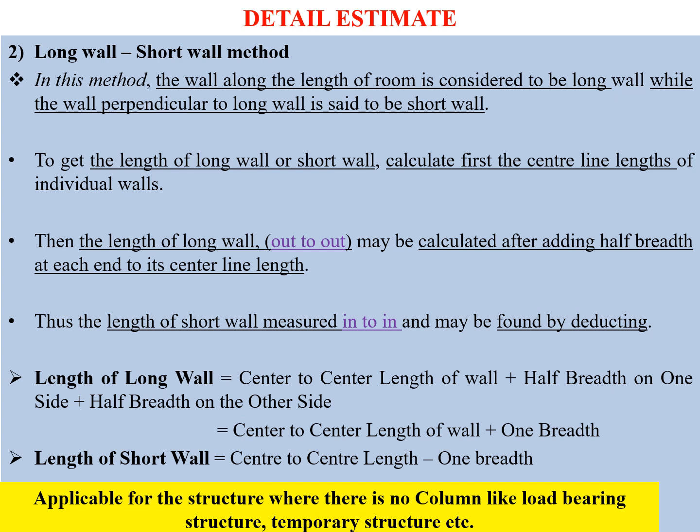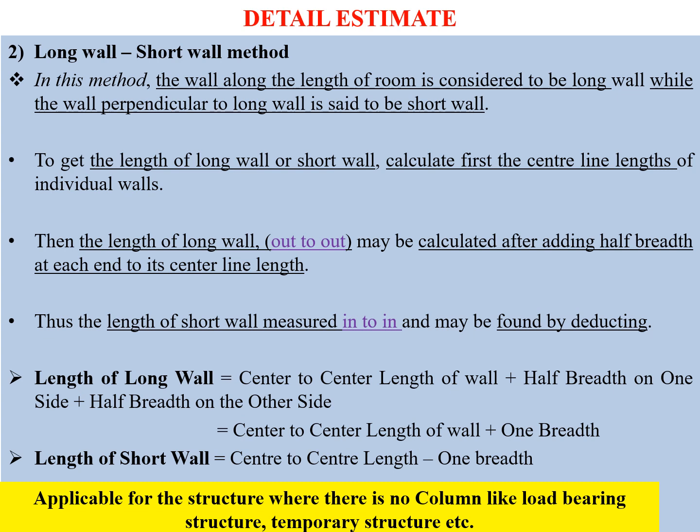Means once you calculate the center to center distance, you need to add half of the brick wall thickness from one side, half of the brick wall thickness from the other side. That's why it is known as out to out. Second, for a short wall, center to center distance minus, means again half of the width of the wall is deducted, half of the wall is deducted.